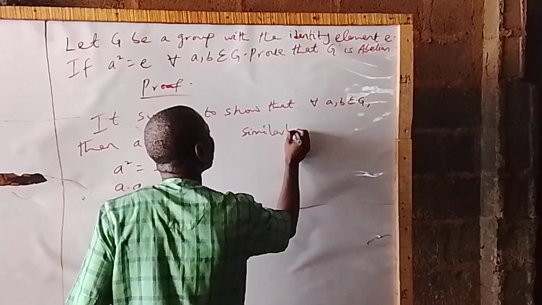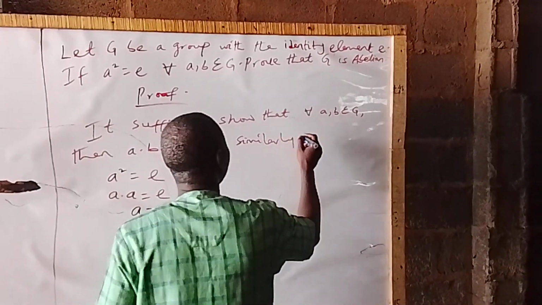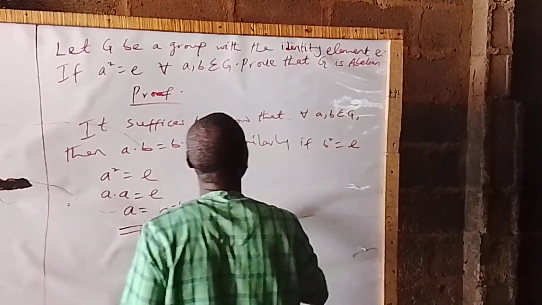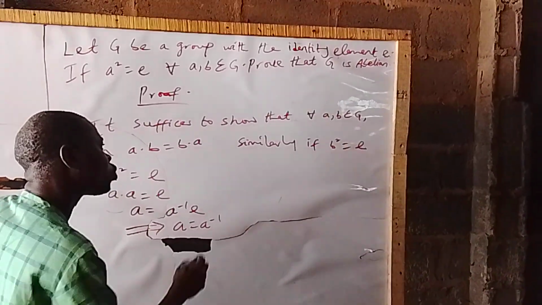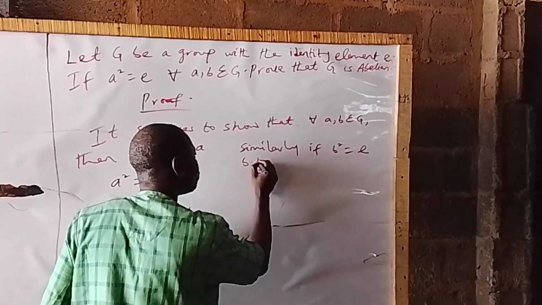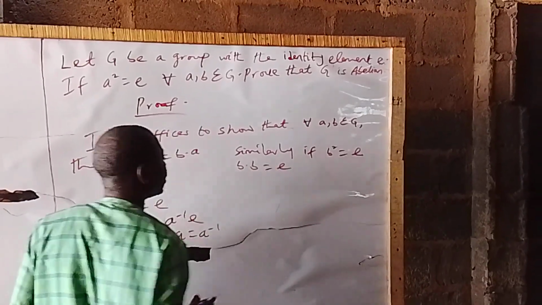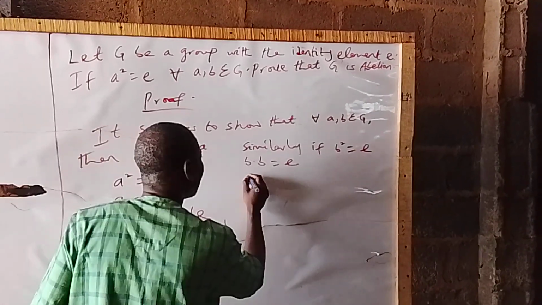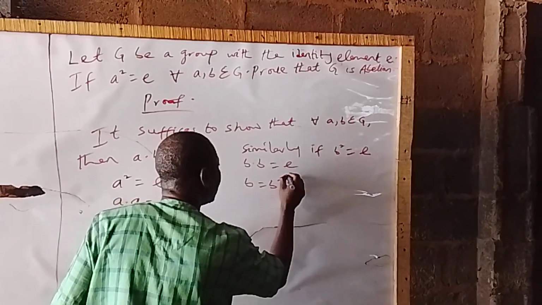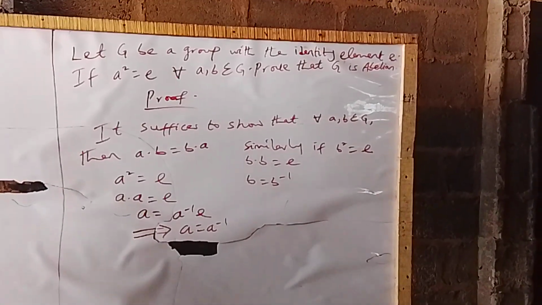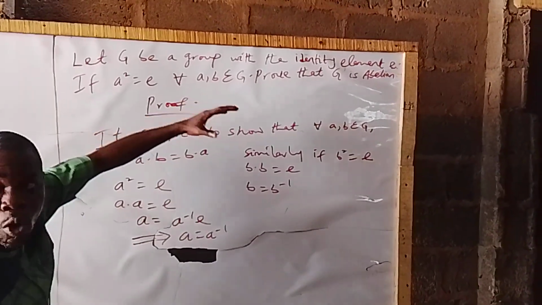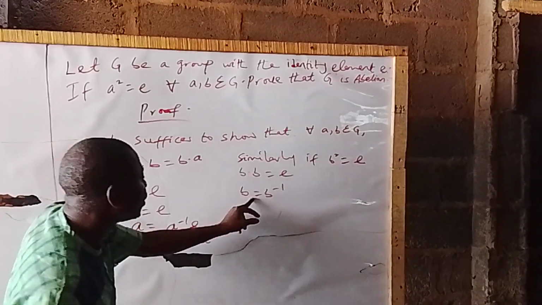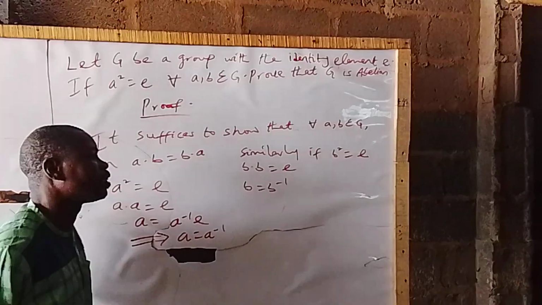Similarly, if B squared is equal to E, so we can also say that B dot B is equal to E. So what does that imply? It also implies that B is equal to B inverse. So that implies that every element is its own inverse. A is equal to A inverse, B is equal to B inverse.